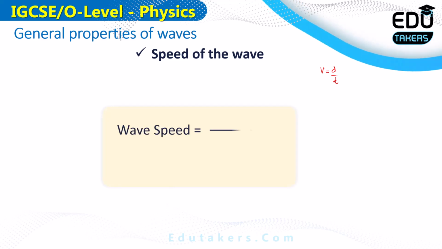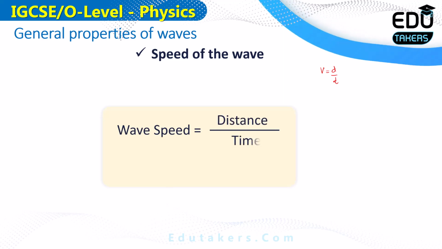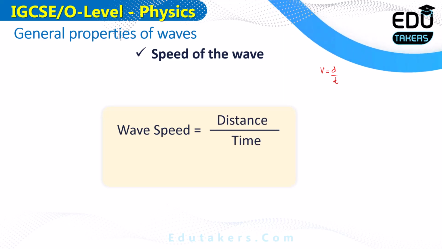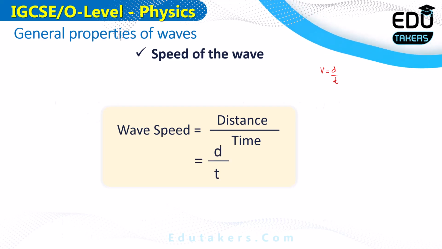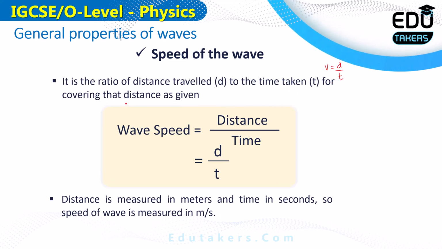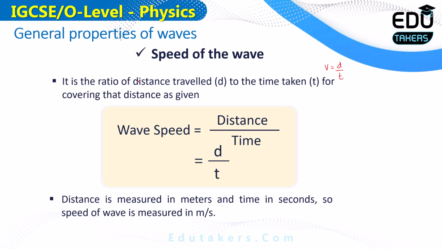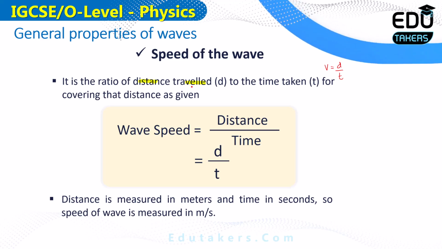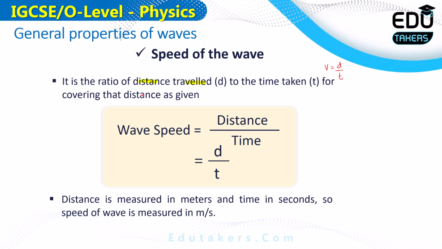Again, the speed is represented by v. The wave speed is equal to distance over time, and the distance is represented by d, while the time is represented by t. So how can you define the speed of the wave? You can see here the definition of the speed of wave. It is the ratio of the distance travelled d to the time taken t for covering that distance, which is basically called the speed of the wave.